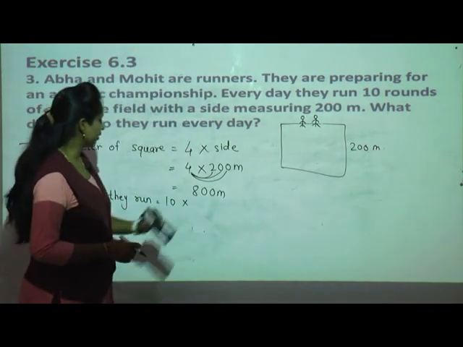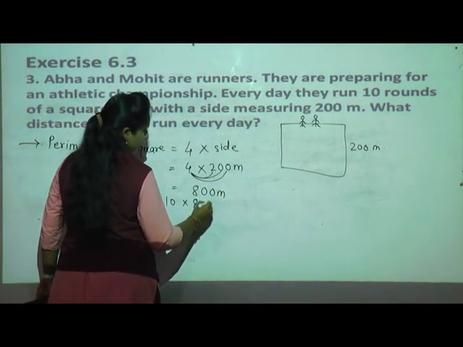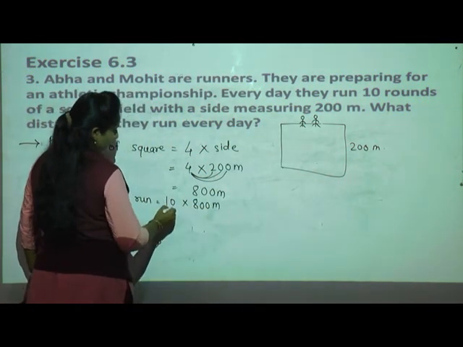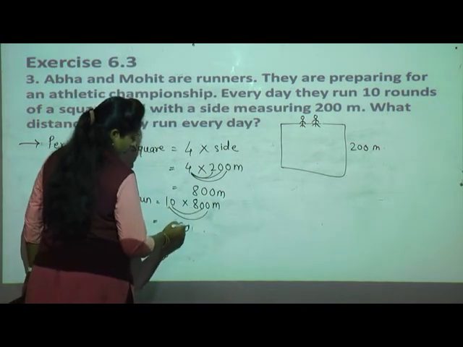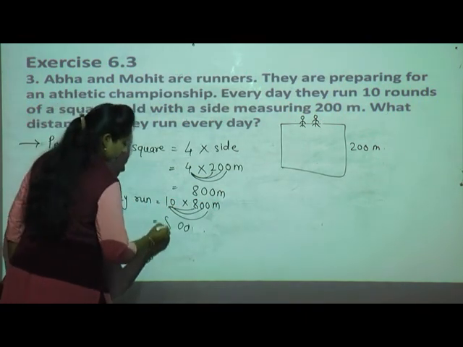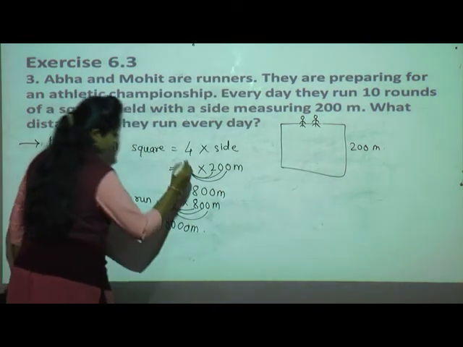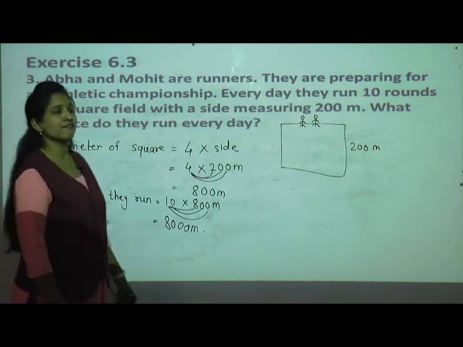Just now we have found it, that is 800. So write here 800 meter. Now 10 zeros are 0, 10 zeros are 0, 10 eights are 80. See, 8,000 meter. They run 8,000 meter every day.